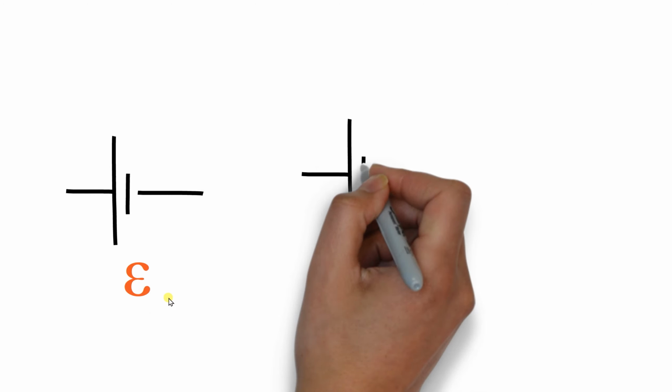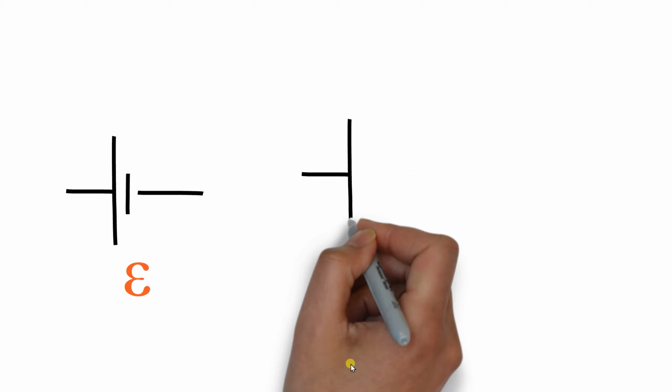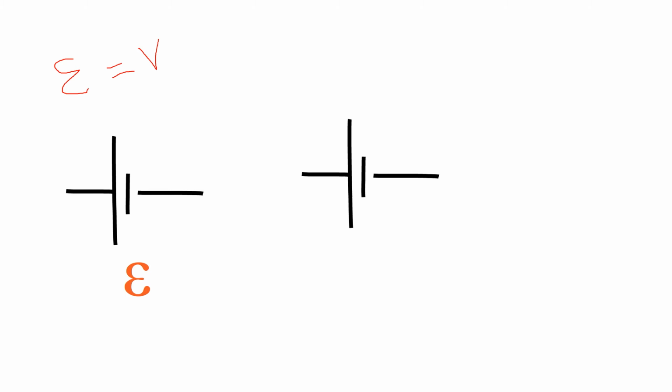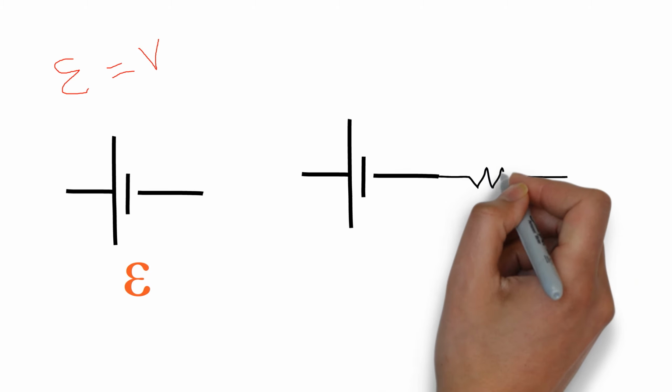Whenever we are dealing with problems, we deal with an ideal cell. This is an ideal cell, with no internal resistance and no dissipation, so V equals E. In the case of a real battery, we have the cell EMF and associated internal resistance.